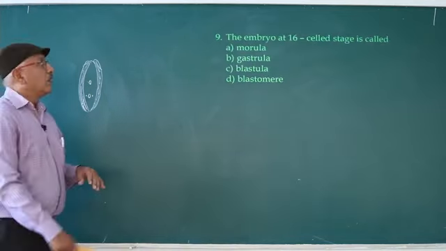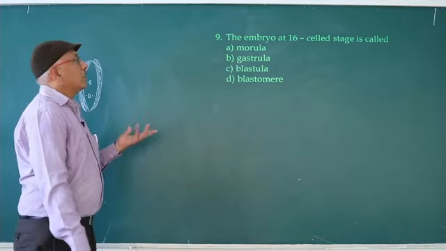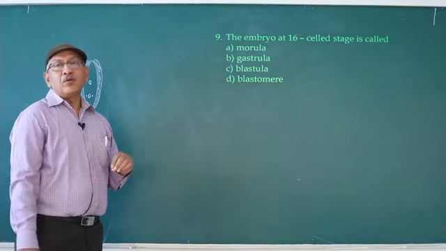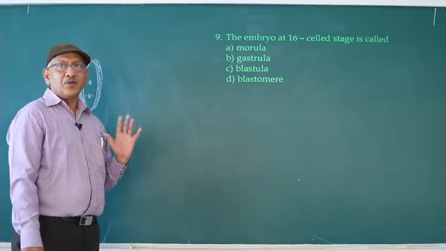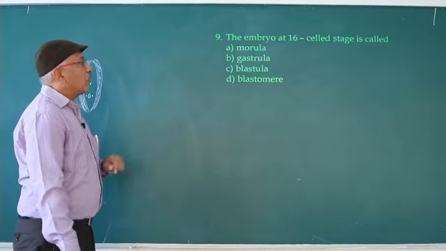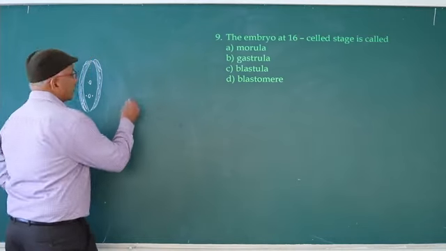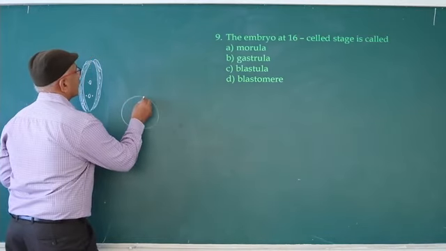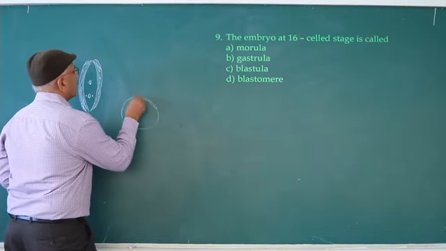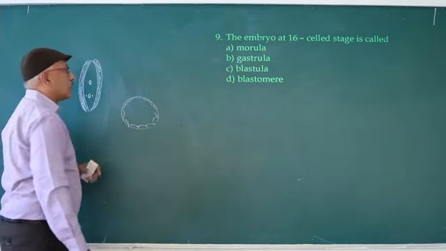Next question. The embryo at 16 cell stage is called. What is an embryo? We already discussed embryo. The developmental stage of the first 2 months is known as embryo. What is blastula? Blastula means a hollow ball-like structure in which cells are arranged in a single layer.